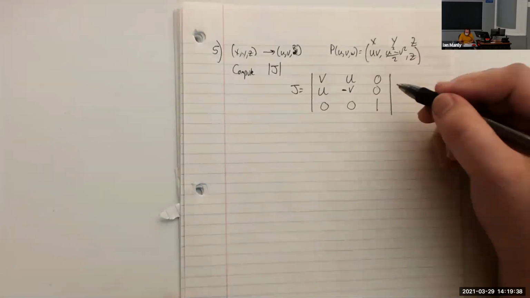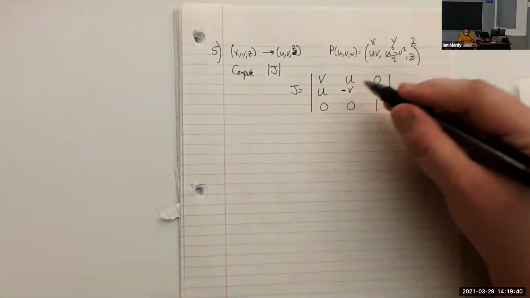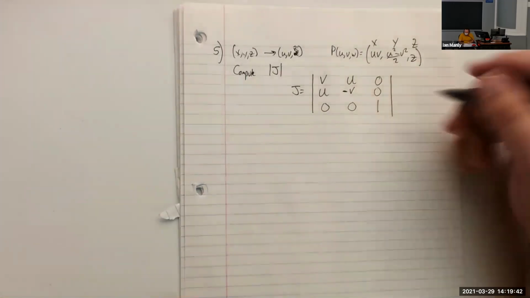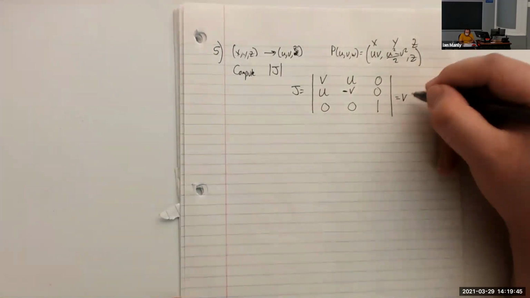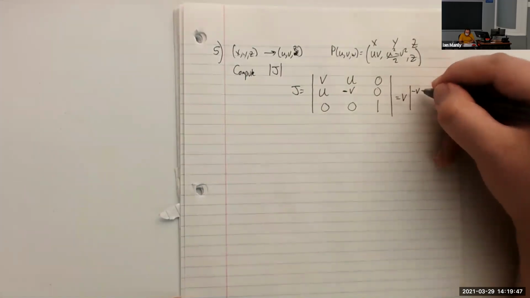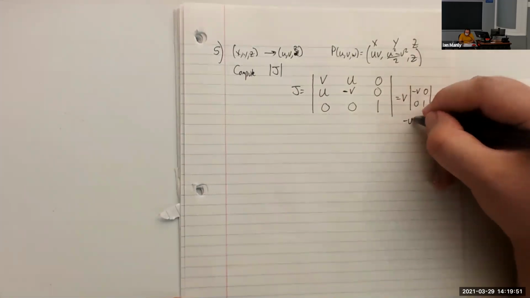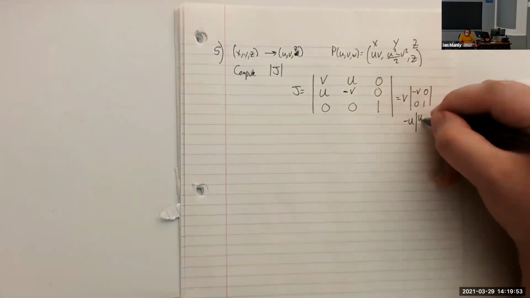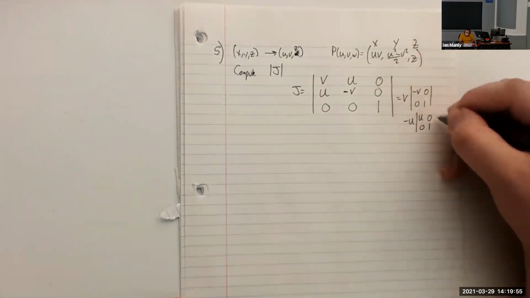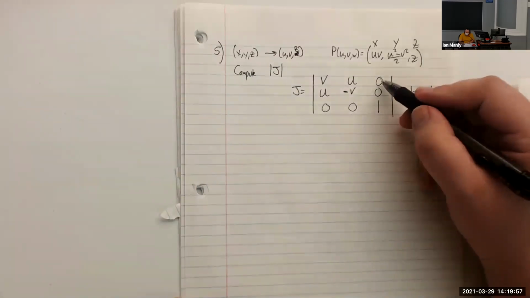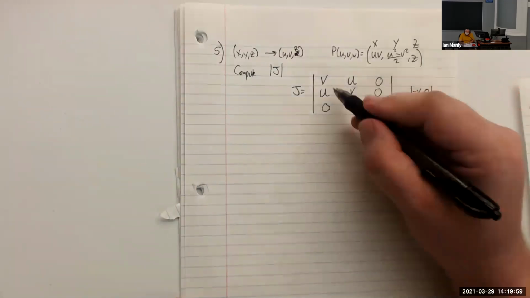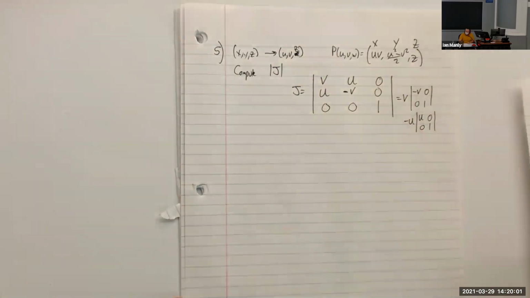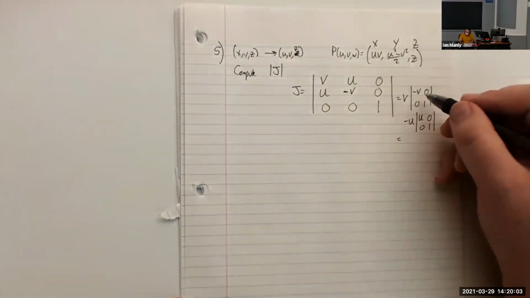All right, so let's go ahead and do the determinant of this. So we have v times the matrix negative v, 0, 0, 1. Then we have negative u times the matrix u, 0, 0, 1. And then the last minor would have a coefficient of 0 times this matrix, but it's just going to be 0. So what do we get here?